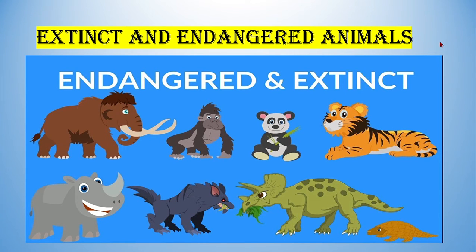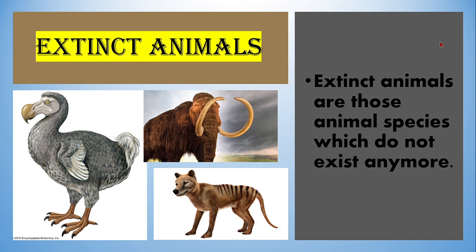Now, let us see about extinct and endangered animals. What do you mean by extinct animals? Extinct animals are those animal species which do not exist anymore. Example, Tasmanian tiger, dodo, and woolly mammoth, etc.